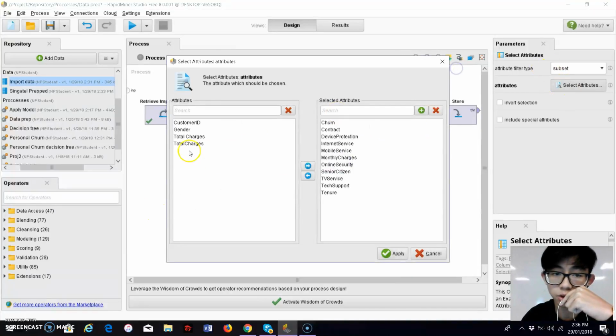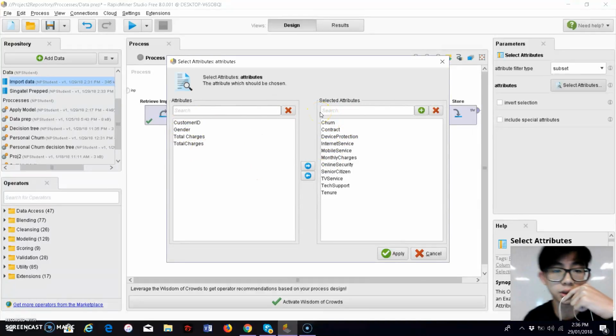Then we selected attributes, where we prepared the data for which entries we wanted to use. We edited the total charges overall so that we wanted to use the raw data for prep. However, for the prediction analysis, we wanted to use the filter and remove customer ID.